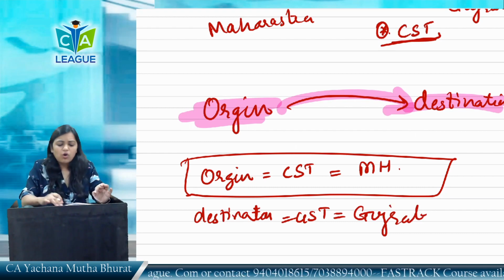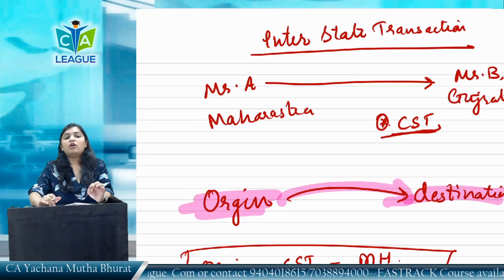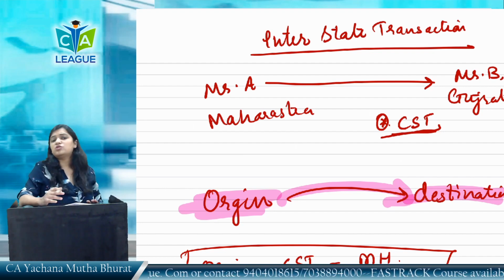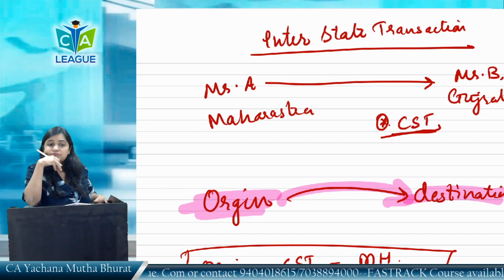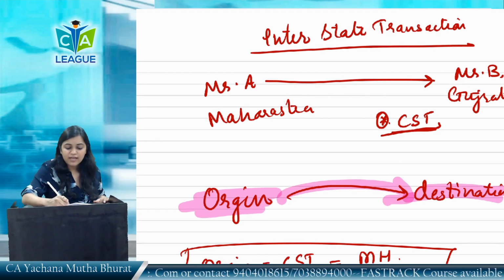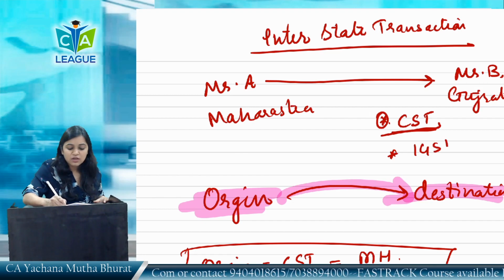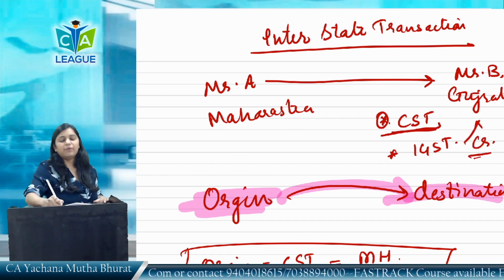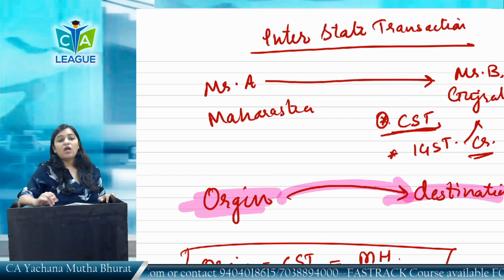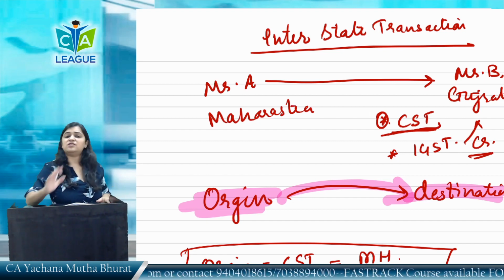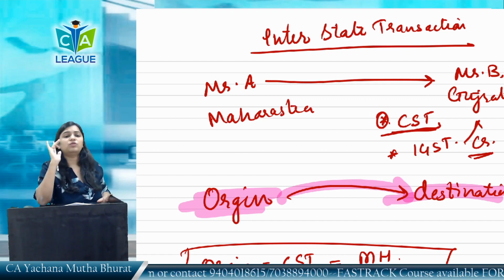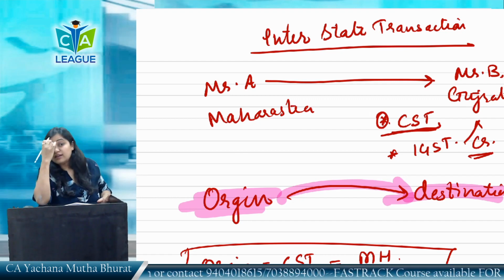So the Gujarat government does not have a problem to give credit to Mr. B, because Gujarat government has got the taxes. So now in case of interstate transaction, which tax is levied? Beta, the tax which is levied now is IGST, of which the credit is available to Mr. B. IGST is collected by whom? IGST is first collected by central government and it is distributed to the respective consuming state, that is Gujarat.